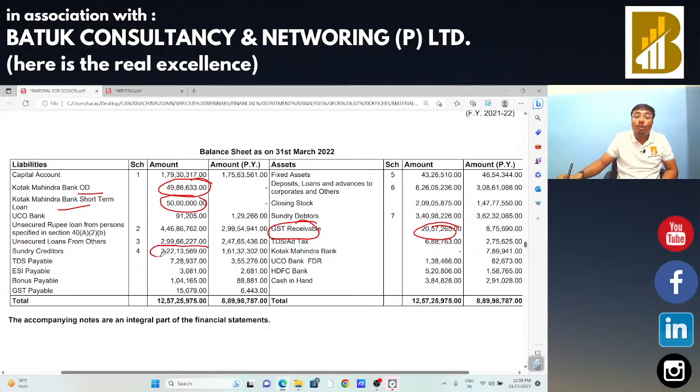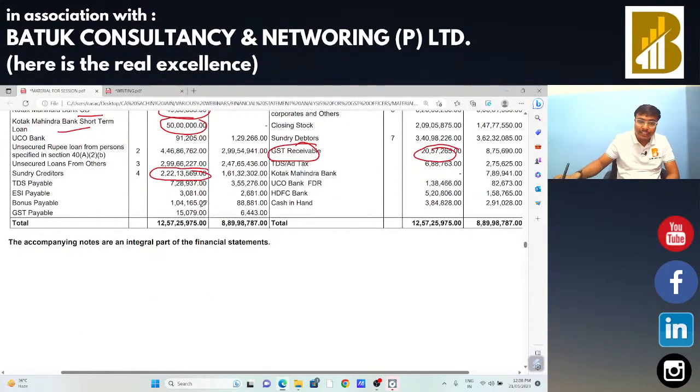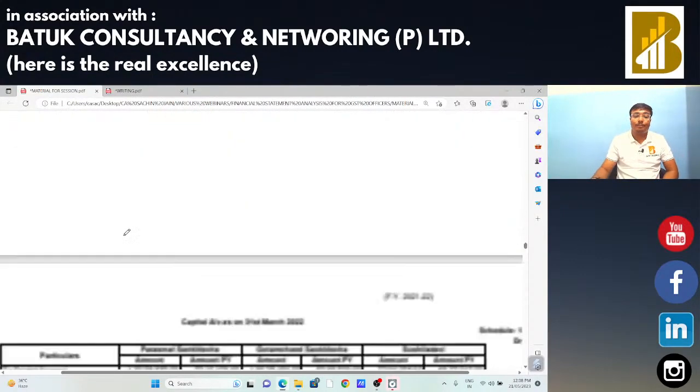Creditors are of rupees 2 crore and 22 lakh. In that case, we are going to take the age-wise creditors list, and also we are going to check the ledger of the creditors. We check whether any payment is due for more than 180 days, and if there is payment due for more than 180 days, in that case we need to check the reversal of input tax credit also. So GST payable as on 31st March, we are going to check that the same has been paid, and we are going to confirm the same by checking the electronic cash ledger.